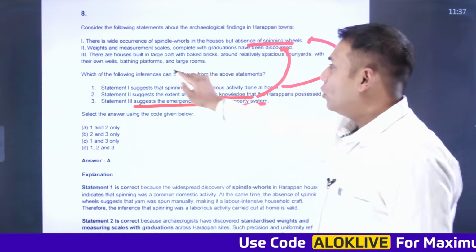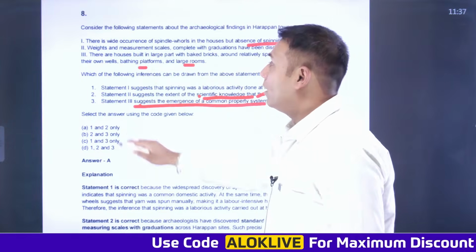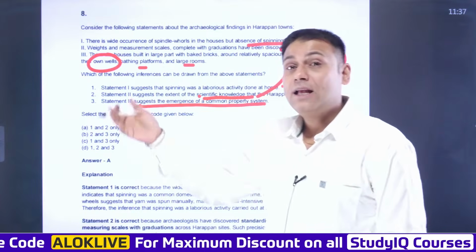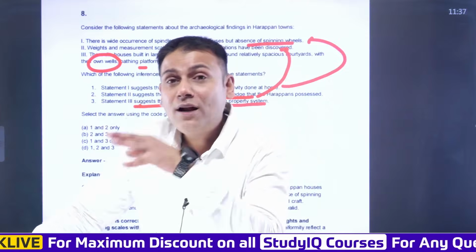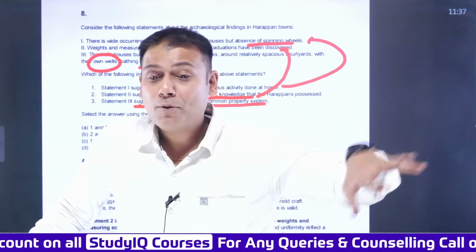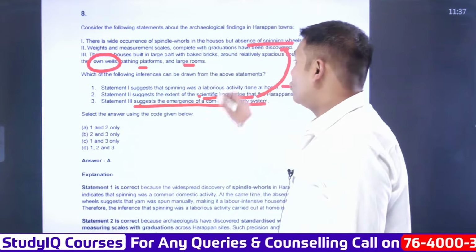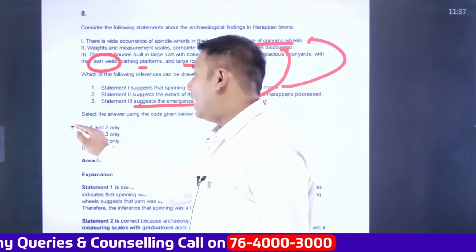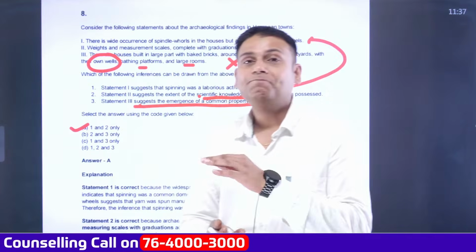So even if you do not know about the bathing platforms, large rooms and so on, here the question is given wells. And as we have seen in the previous classes as well, wells are located within the courtyard of the house. So it's a private property, not a common property system. So this statement goes wrong. And so by that inference, statement number 1 and 2 are correct.